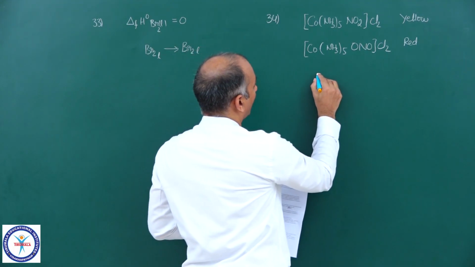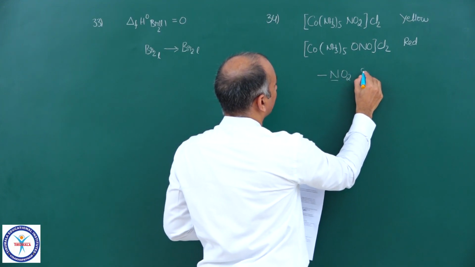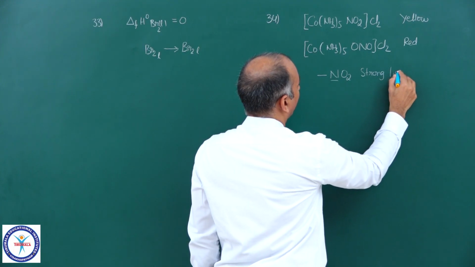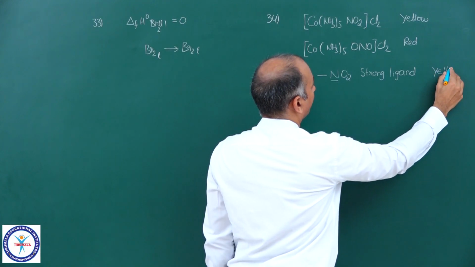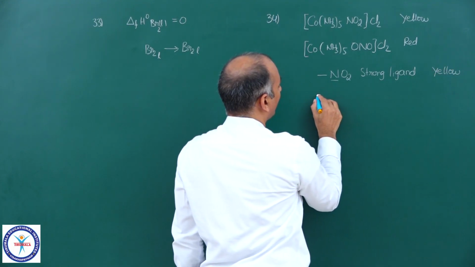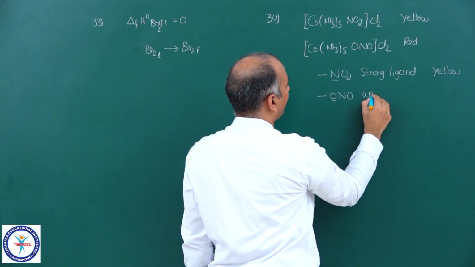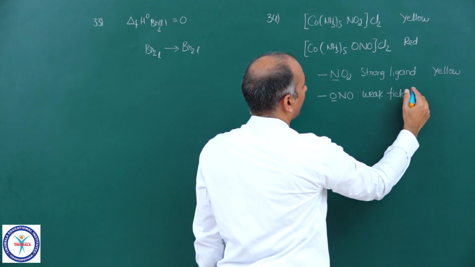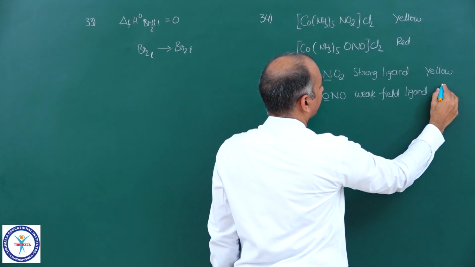So when the donor atom is nitrogen, it is a strong ligand, and in that case the color is yellow. And when the donor atom is oxygen, it is a weak field ligand, and in that case the color is red.